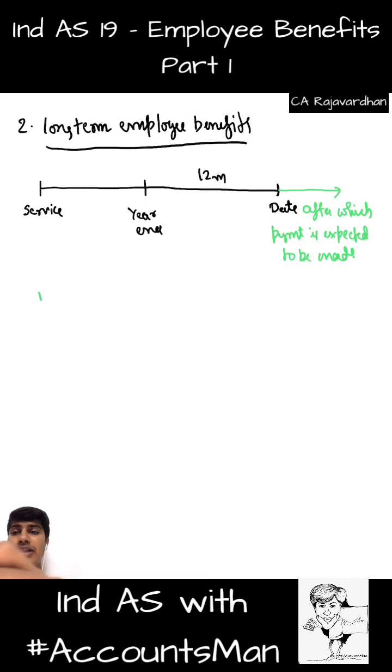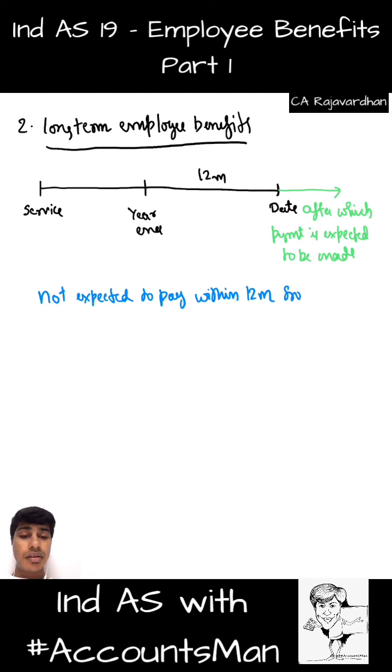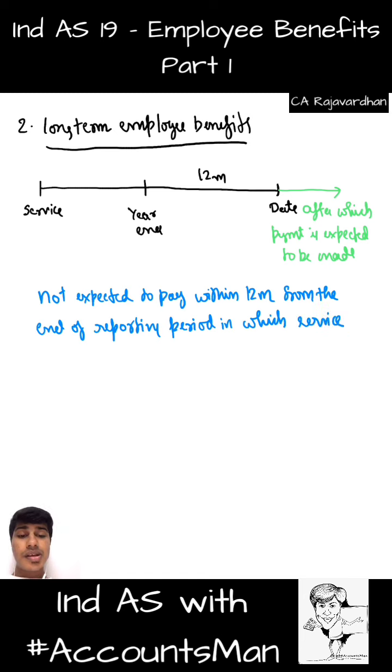Now come on, let us write the definition. Not expected, that's how it starts. The language starts with not expected. Not expected to pay within 12 months from the end of the reporting period in which service is rendered.